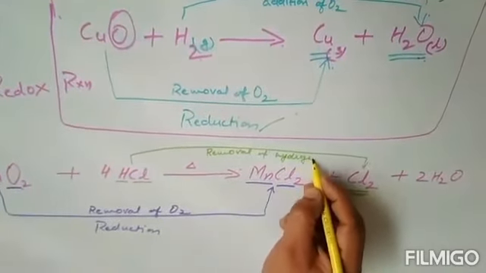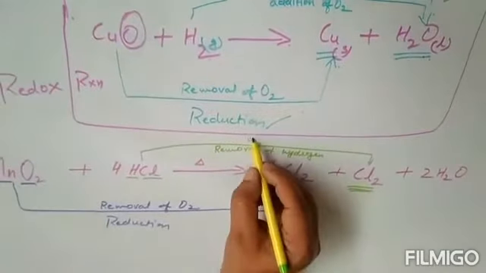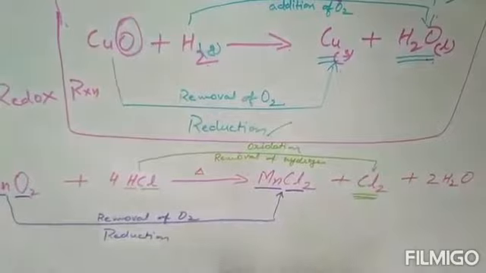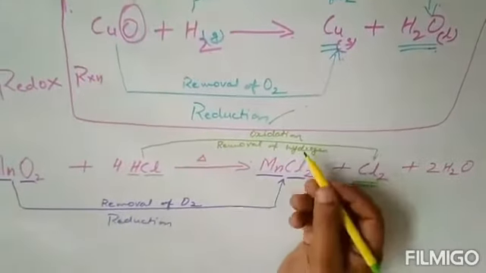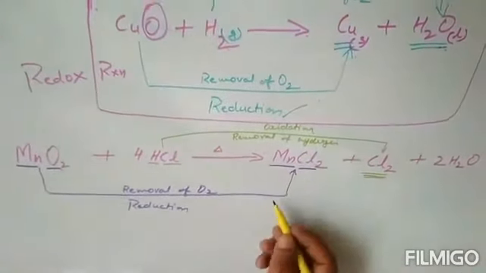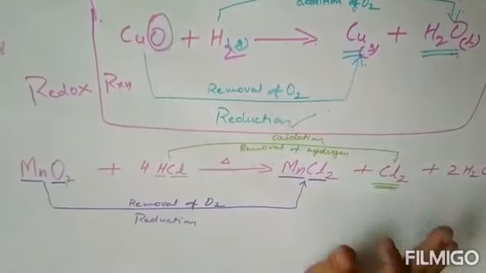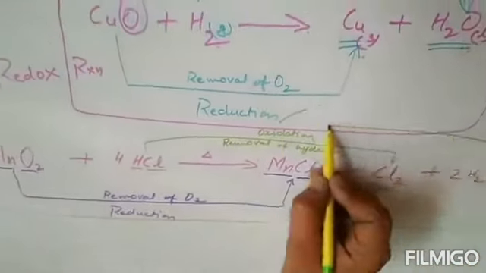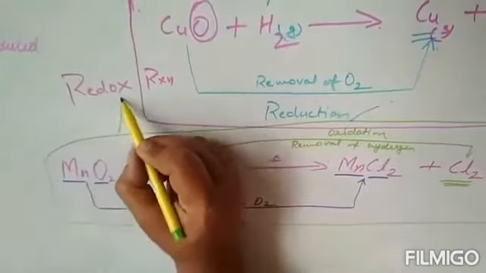So as hydrogen is being removed over here, which type of reaction? Oxidation. And as both oxidation as well as reduction are taking place, which type of reaction? Yes, definitely. Again, it will be an example of redox reaction.